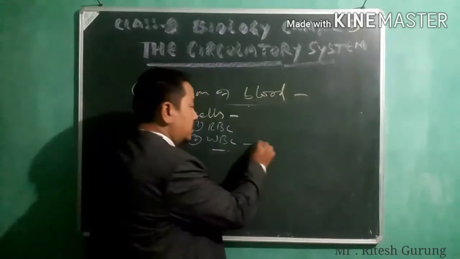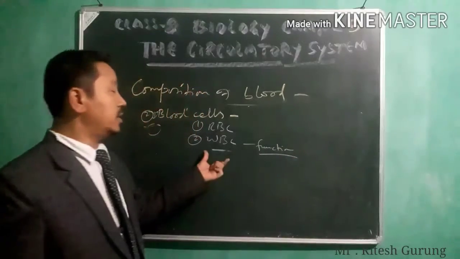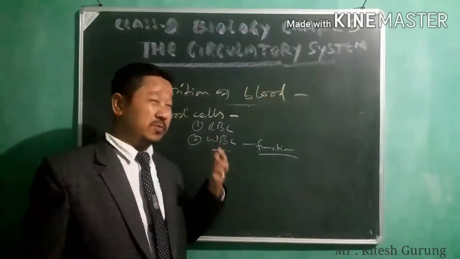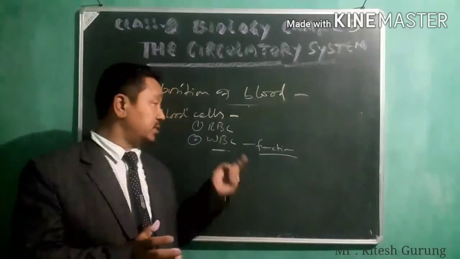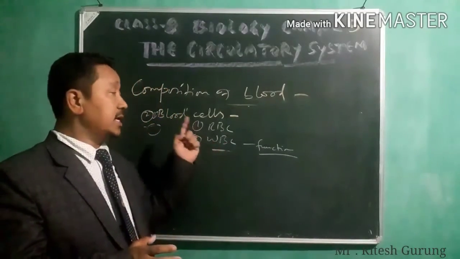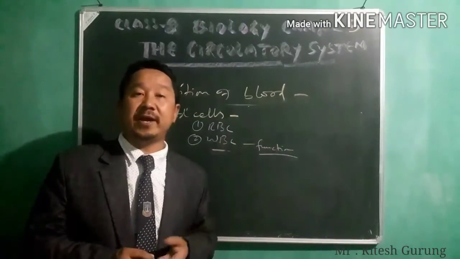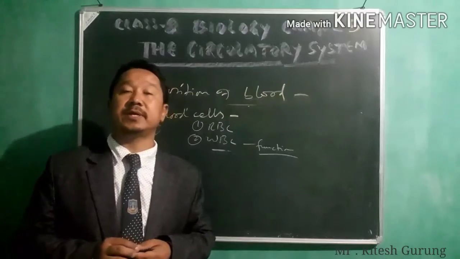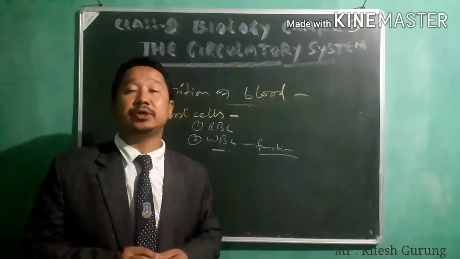And the main function of WBC: the shape of WBC is almost oval. It's an oval shaped cell, and its function is to defend the body from different kinds of diseases. That means this is directly related with your immunity.